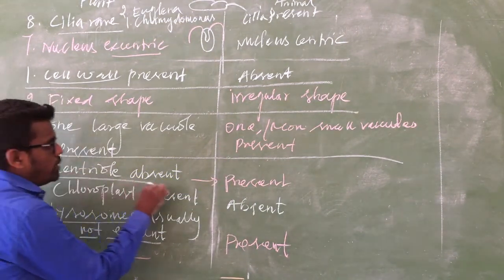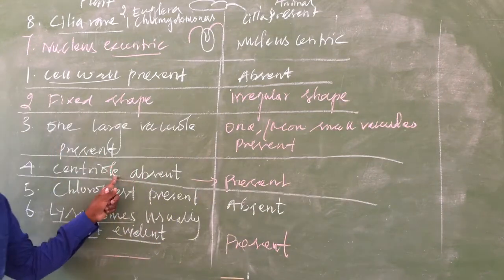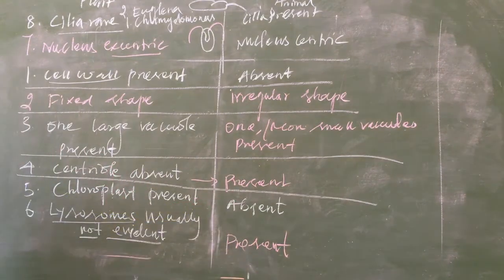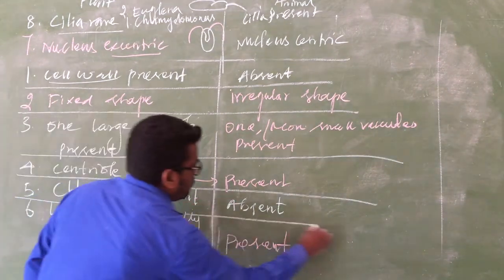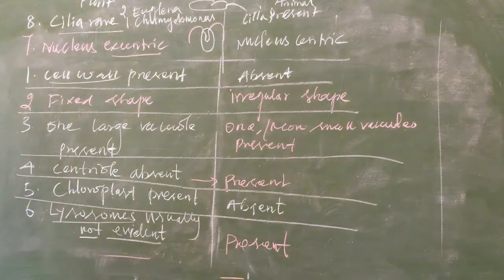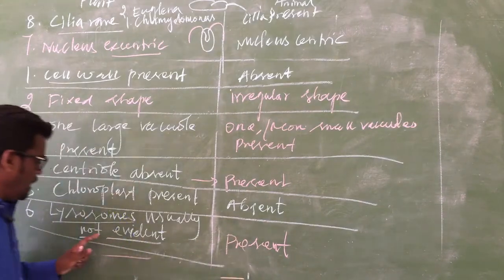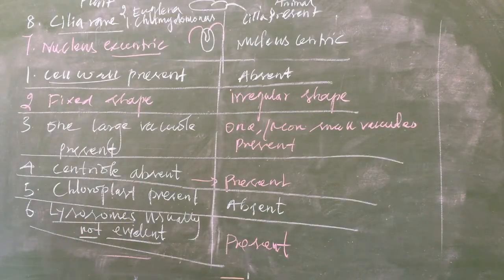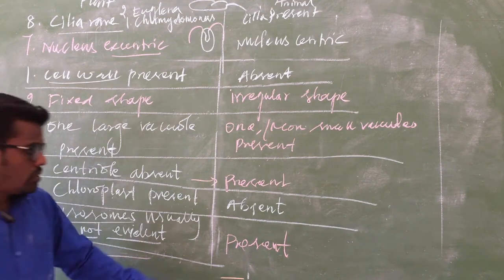Centriole is absent in the plant cell, present in the animal cell. Chloroplast is present in the plant cell, absent in the animal cell. Lysosomes are usually not evident; there is no evidence for presence of lysosomes. Here, common.